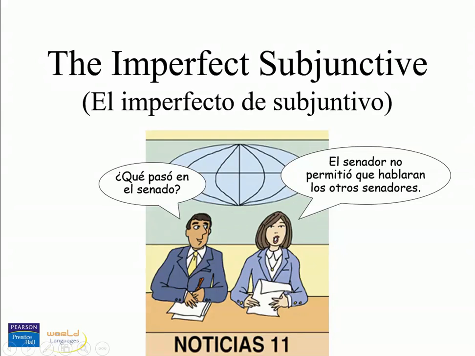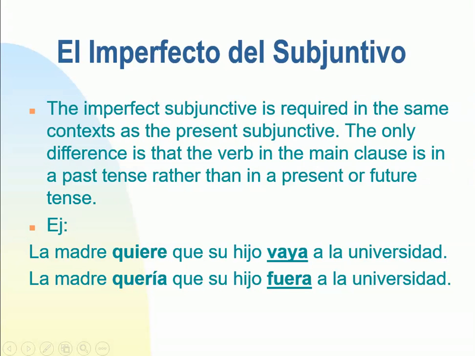Olá! Our class today is about the imperfect subjunctive, el imperfecto de subjuntivo. The imperfect subjunctive is required in the same context as the present subjunctive. The only difference is that the verb in the main clause is in a past tense rather than in a present or future tense. Let's see these two examples. Let's compare one sentence in the present and then present subjunctive and something that was in the past, and then you need to use the imperfect subjunctive.